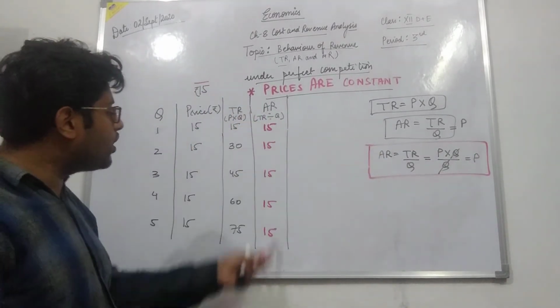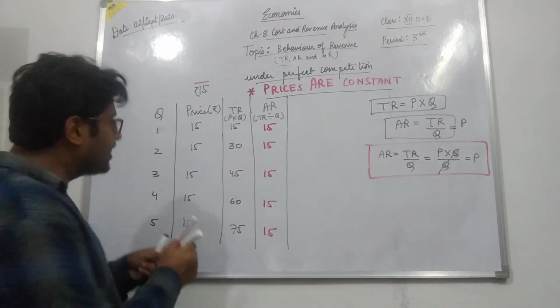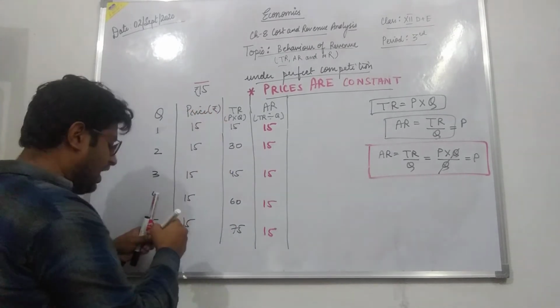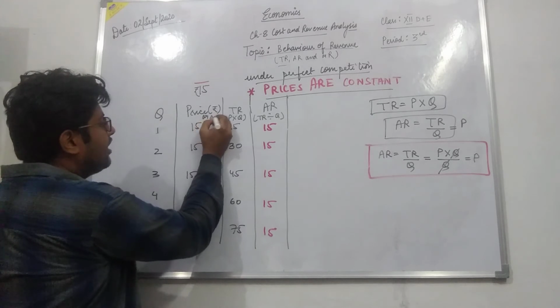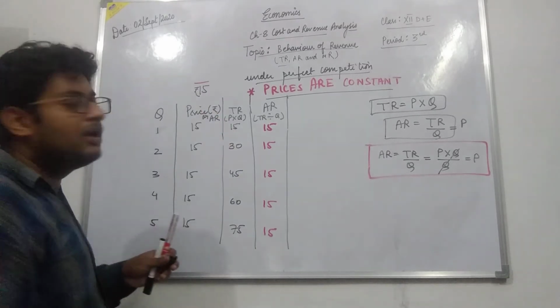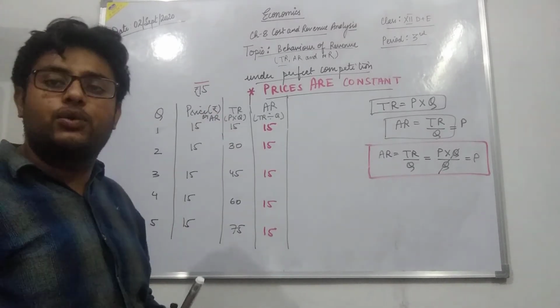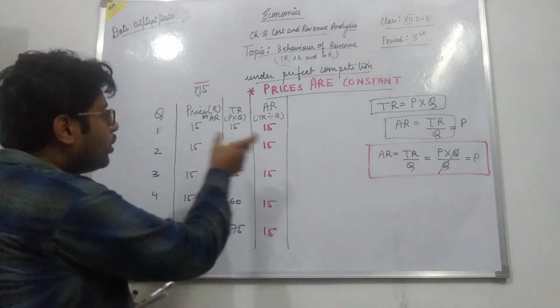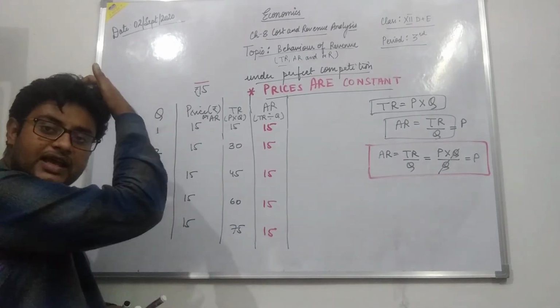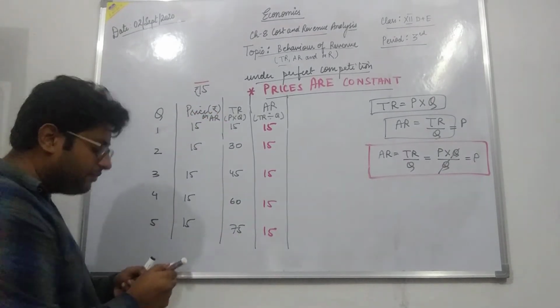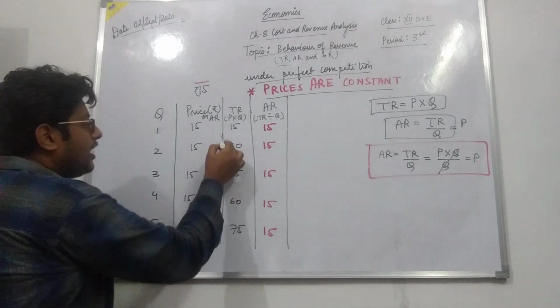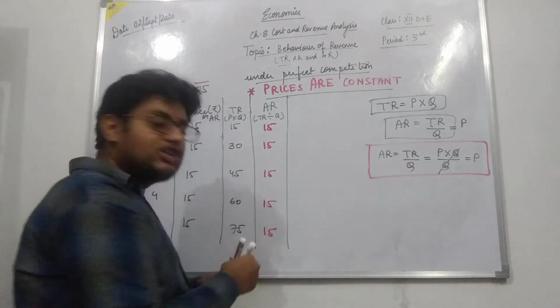So you can show it in one column only. You can take it as price or average revenue in one column, because both things are equal. In your book, both average revenue and price are given in the same column. Now coming to the marginal revenue.